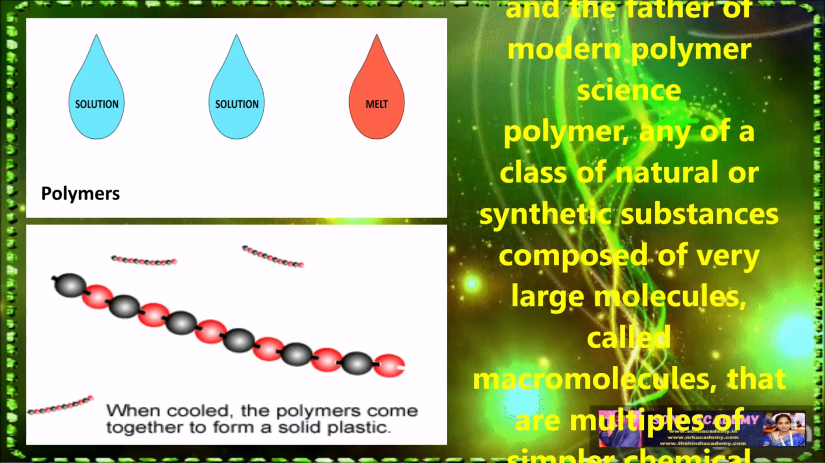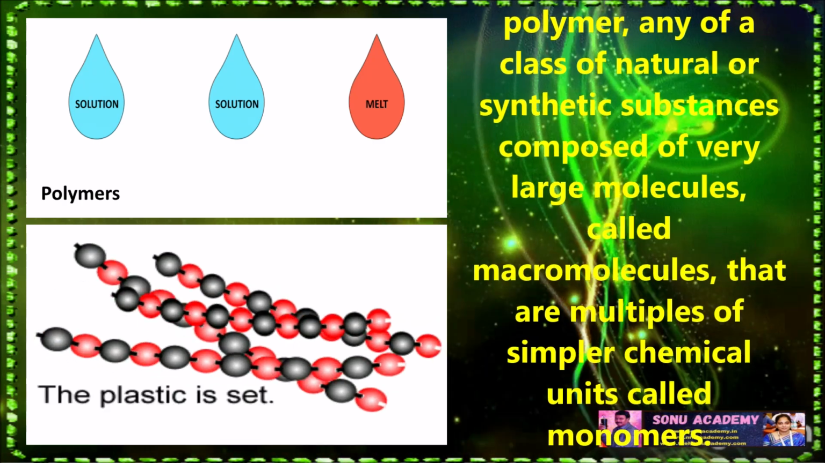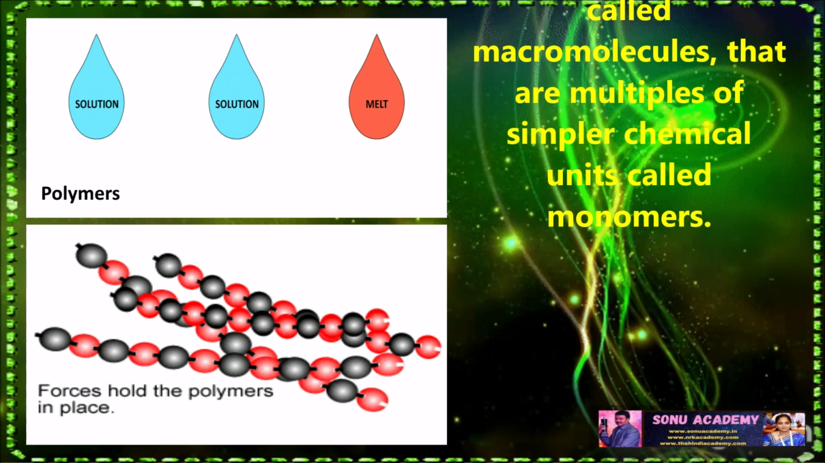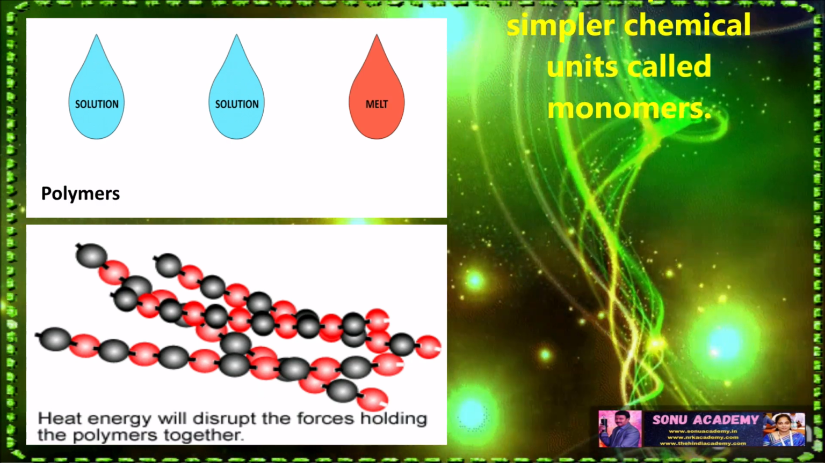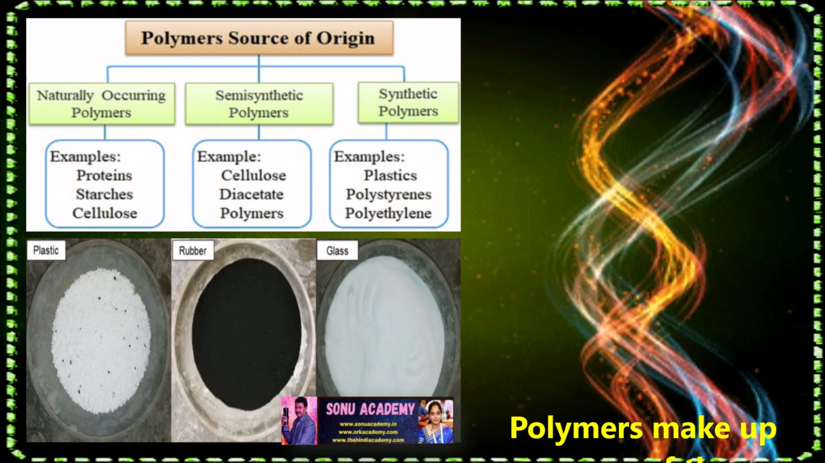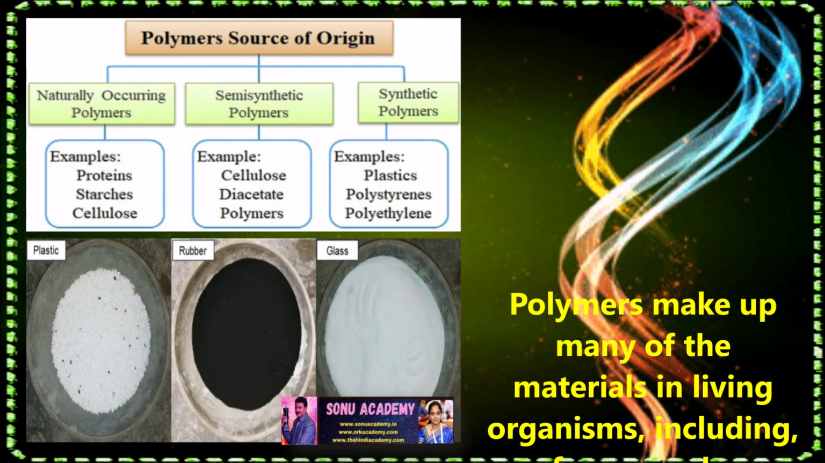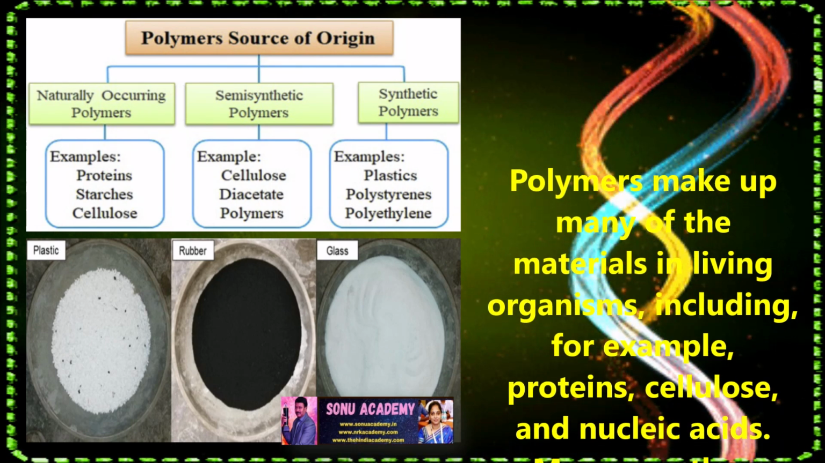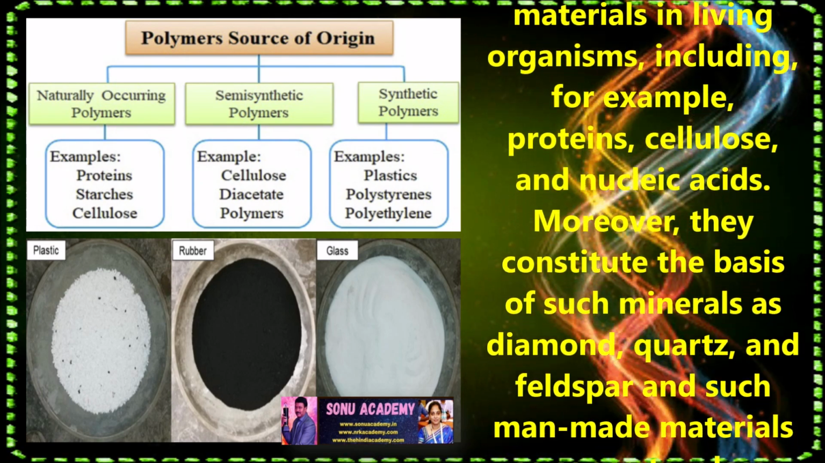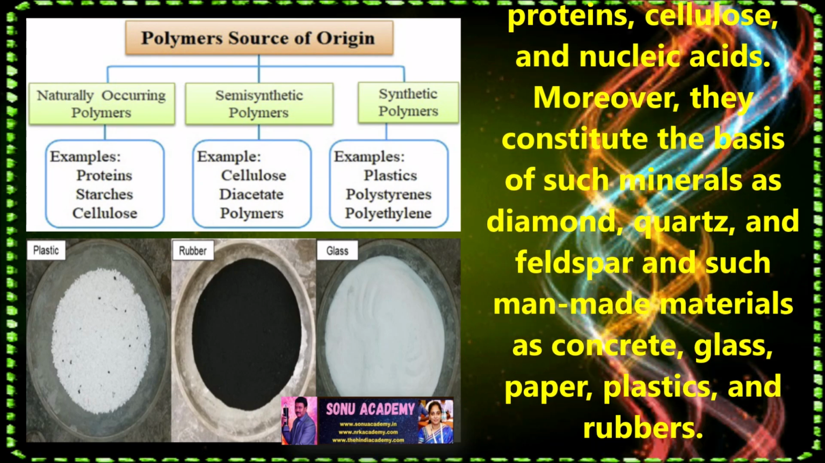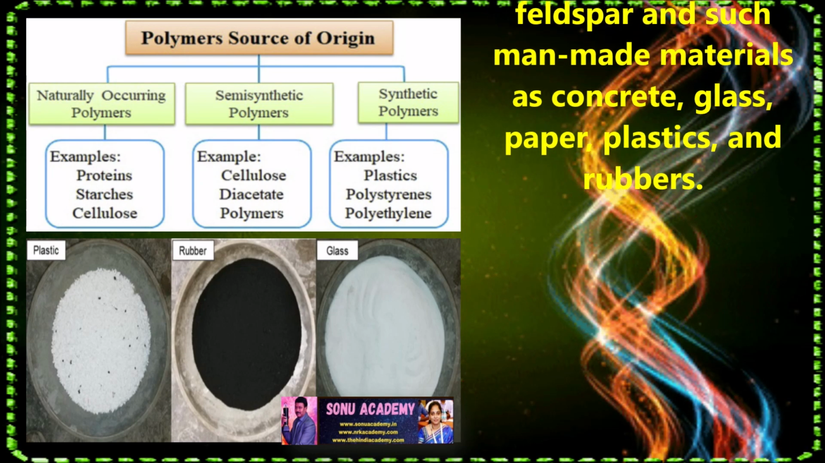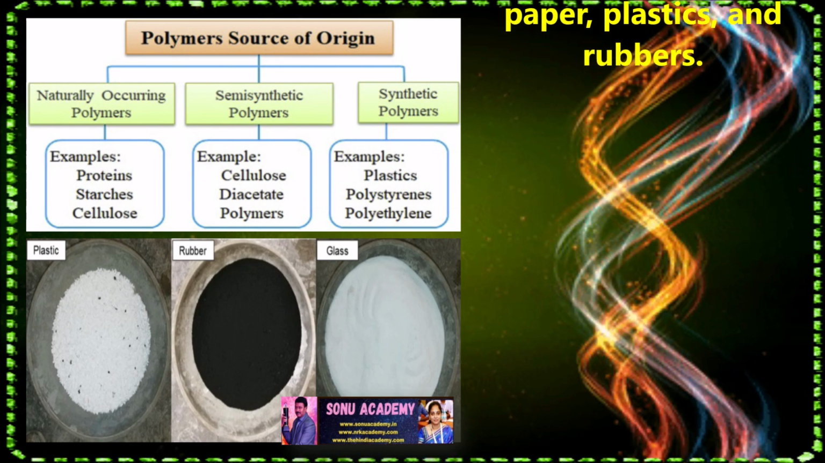Children, let us discuss the science of polymers. Any class of natural or synthetic substance composed of very large molecules, called macromolecules, that are multiples of simpler chemical units called monomers. Polymers make up many of the materials in living organisms, including, for example, proteins, cellulose and nucleic acids. Moreover, they constitute the basis of such minerals as diamond and feldspar and such man-made materials as concrete, glass, paper, plastic and rubber, etc.